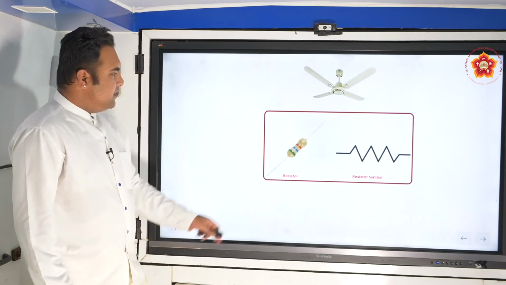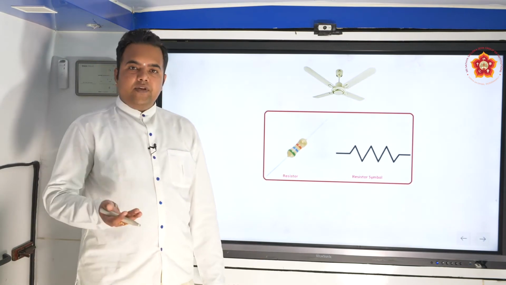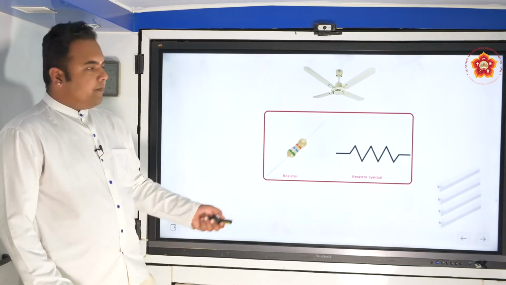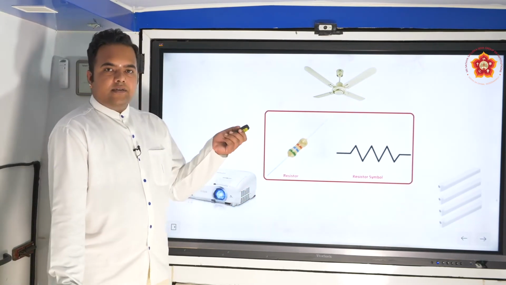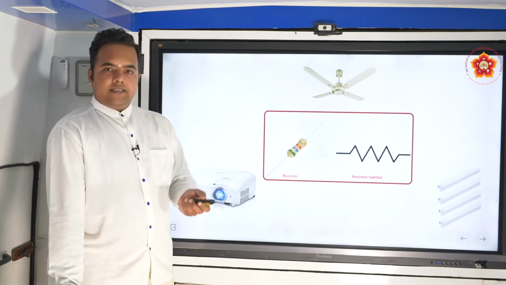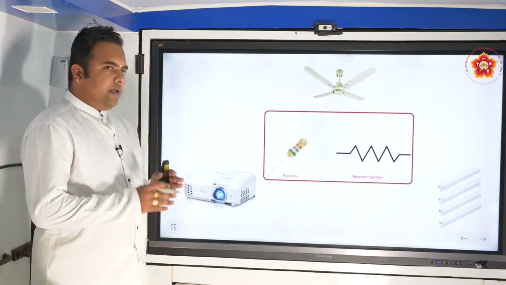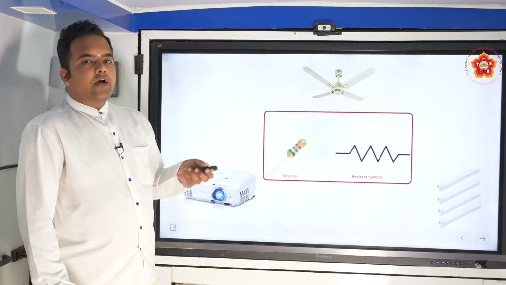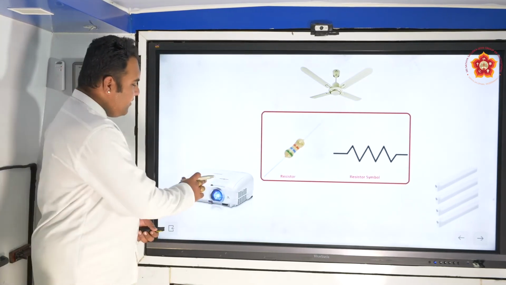Now let's see this. So this particular resistor, when it manifests in day-to-day life, it takes this particular form, a tube light, a projector and so on. All these components have got a particular resistance value. So when they design a projector, for the given voltage, they know how much current it has to be operated at. So there is a safe limit for this.